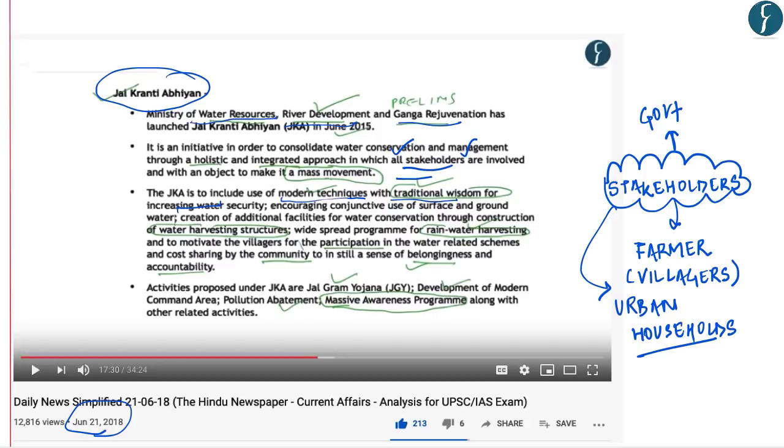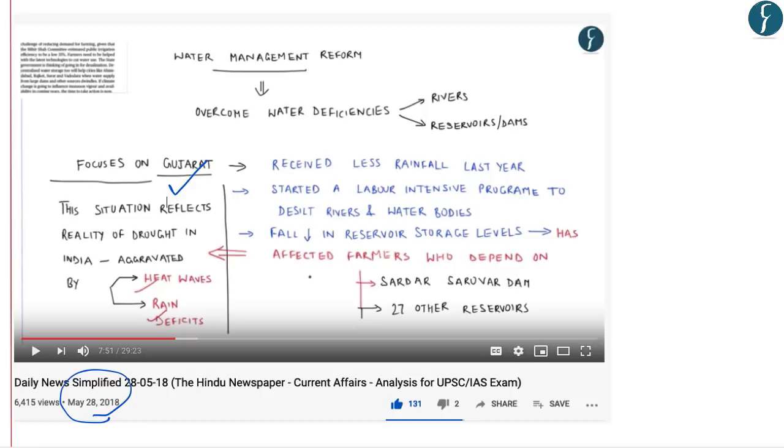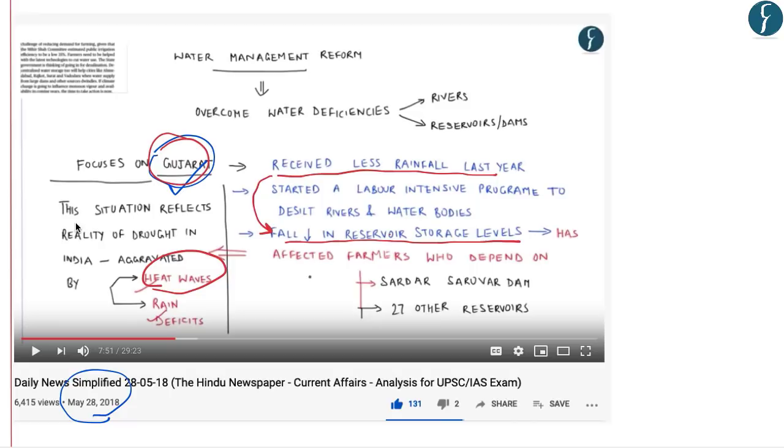Moving on to the next DNS. This particular DNS was published on 28th of May 2018, in which the water stress in Gujarat was discussed. As you know, the question which we are discussing asks us to discuss how water stress varies, and this particular slide is extremely relevant because this shows how water stress was created in Gujarat. As you can see here, it received less rainfall, which led to a fall in reservoir storage levels. We had also discussed the role of heat waves in creating water stress in Gujarat. Now, slowly and steadily, we have a build up towards how water stress varies regionally in India.